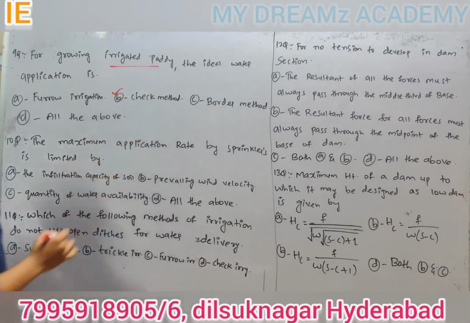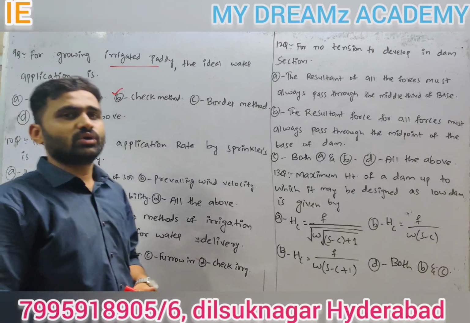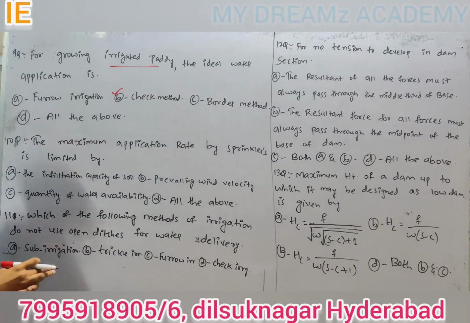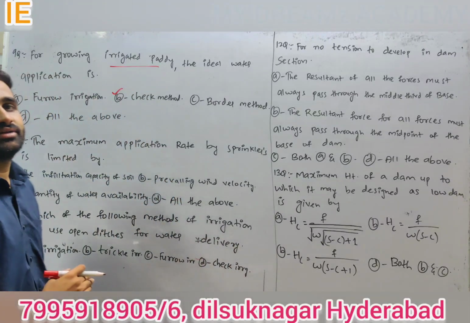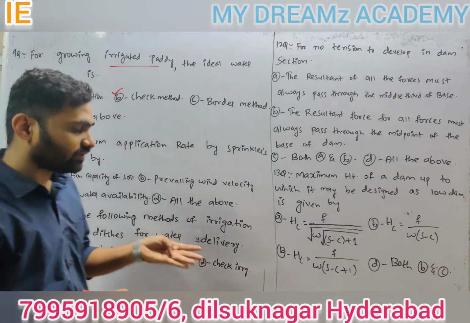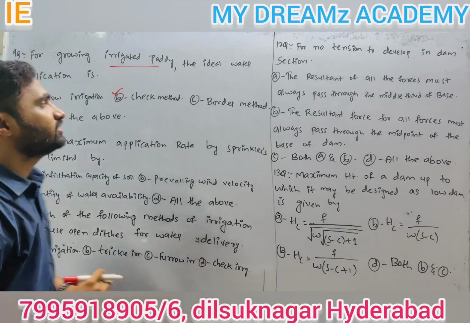You know the answer but the question is confusing. So answer is check method. So you have to remember methods of irrigation. From types of irrigation or from methods of irrigation you will get 1 mark.